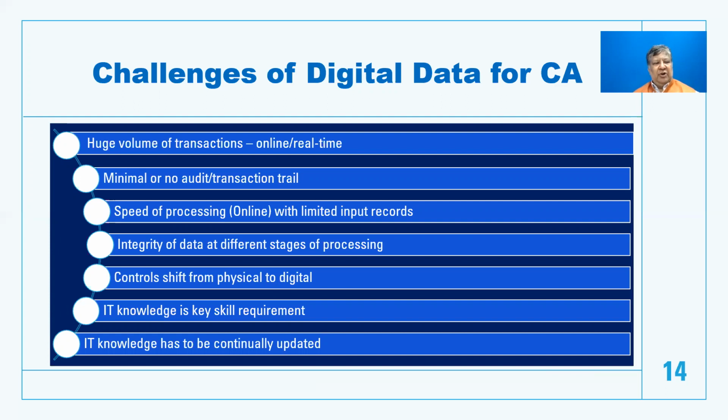So it becomes very important that the controls which are supposed to be evaluated still need to be evaluated, but these have to be evaluated by accessing and analyzing the digital data. And this is where the need for IT skills becomes very critical and imperative. And this IT knowledge has to be continually updated as the technology also keeps on getting updated.